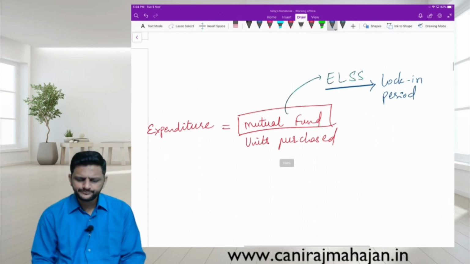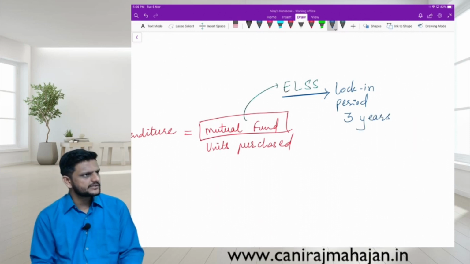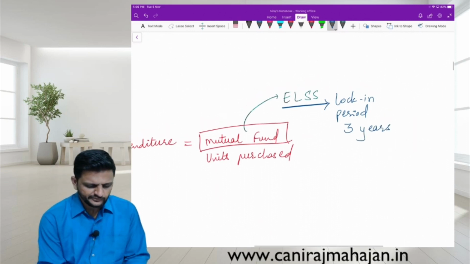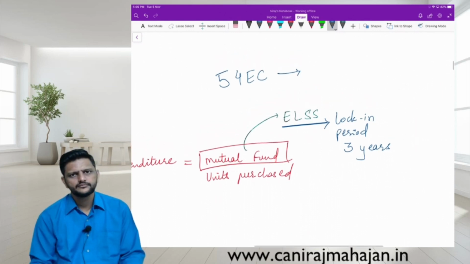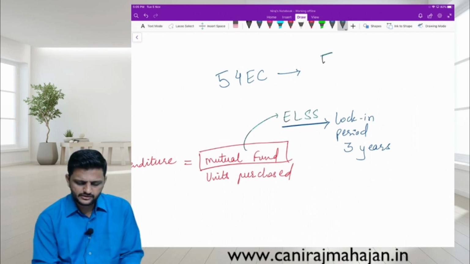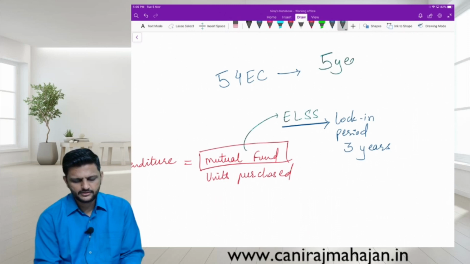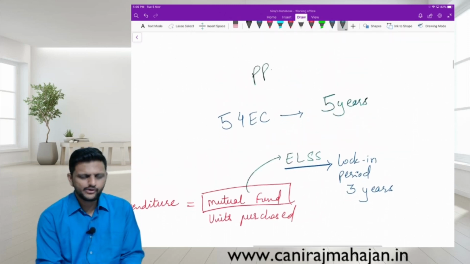Not done. Okay. 3 years. ELSS 3 years. 54 EC. 54 EC. 5 years. PPF. We have not discussed this PPF.